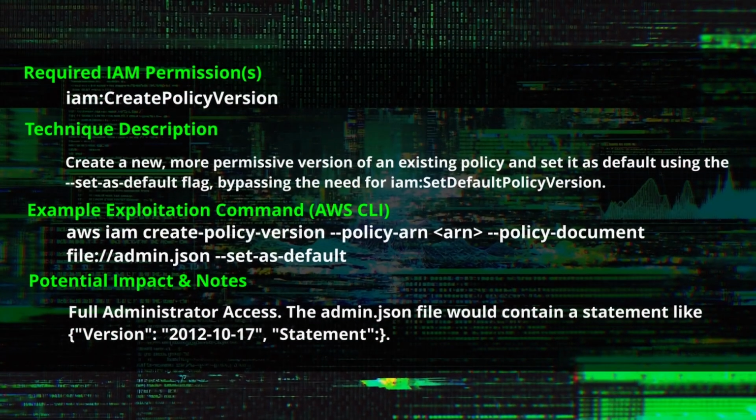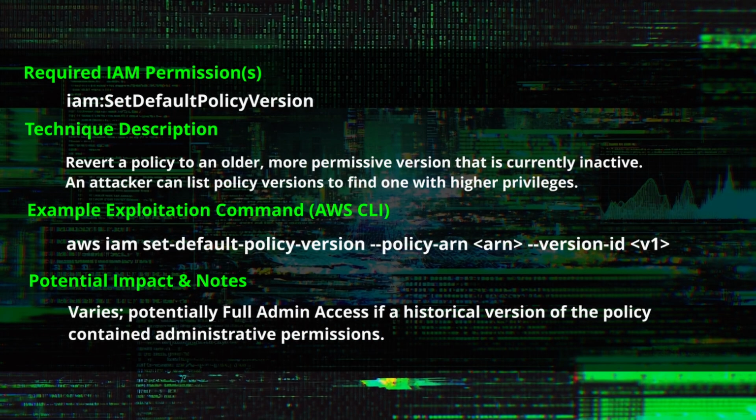IAM CreatePolicyVersion. It is used to create a new, more permissive version of an existing policy and set it as default, using the --set-as-default flag, bypassing the need for iam:SetDefaultPolicyVersion. aws iam create-policy-version --policy-arn <policy-arn> --policy-document file://admin.json --set-as-default. It has full administrator access. The admin.json file would contain a statement like Version 2012-10-17, Statement.